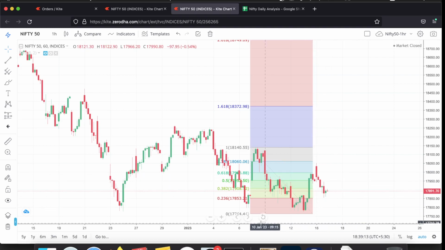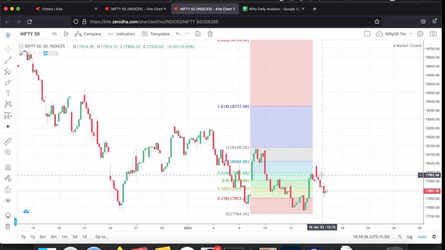As of now, drawing this retracement from the lows of 12th Jan, we can see that price has retraced about 78% and it is now below the 38% level, which is 17,900 level.